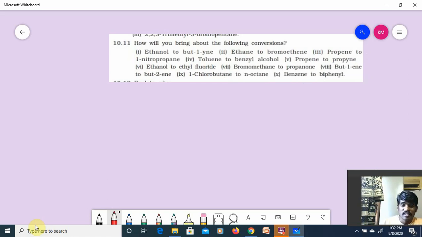See one more, a very important reaction. Ethanol to ethyl fluoride. The number of carbons is the same; there is no change in the number of carbons. Sixth one I am talking about. Ethanol, CH3CH2OH, a 2 carbon compound. You should know the formula. If you don't know the formula, you cannot convert it. Without knowing the formula, we can't do anything.